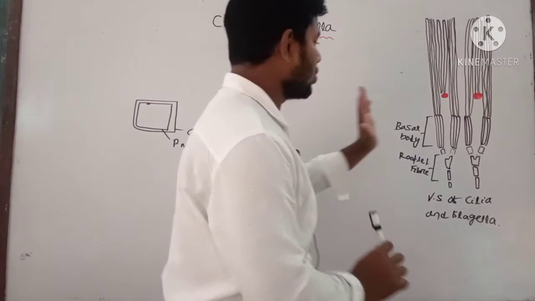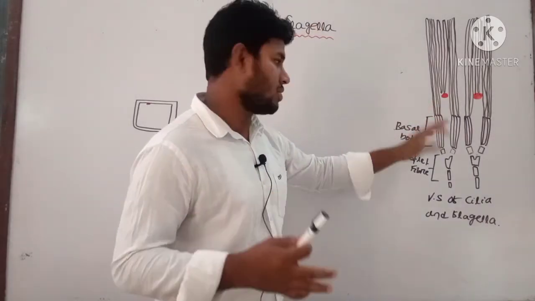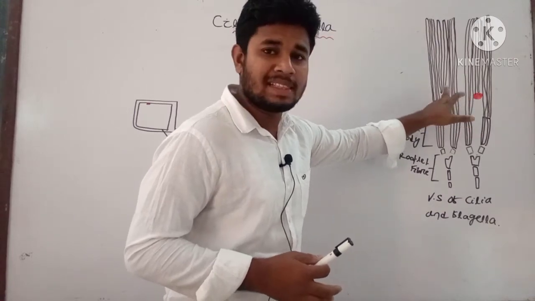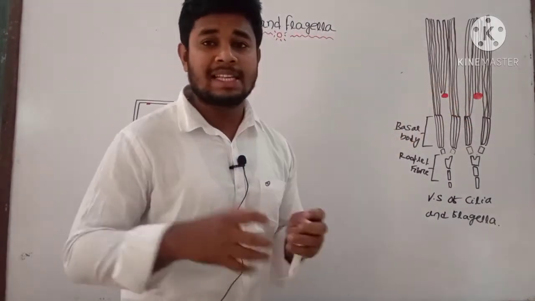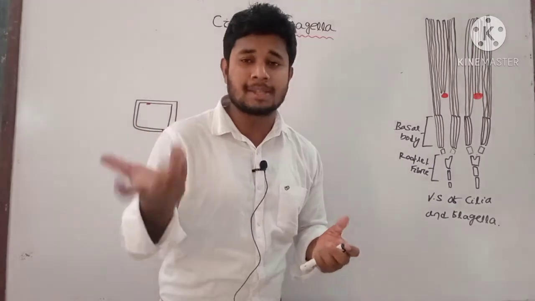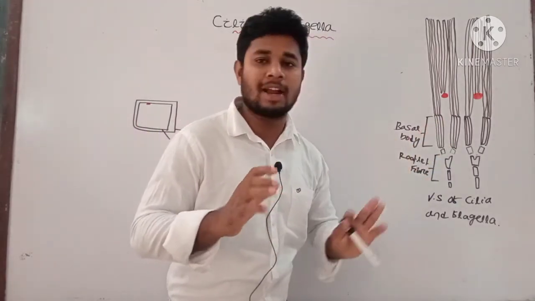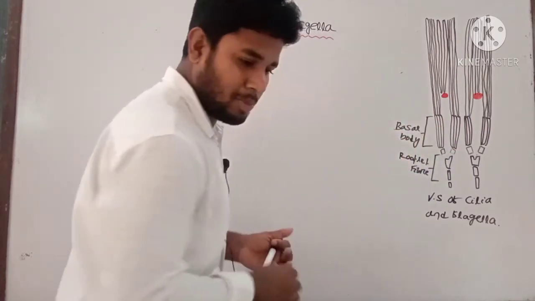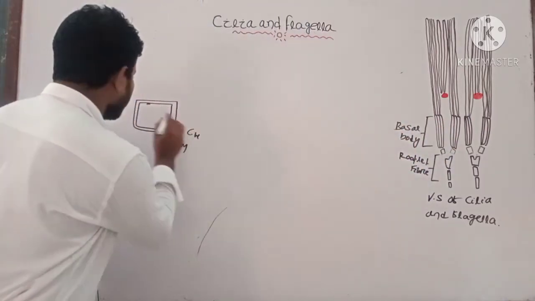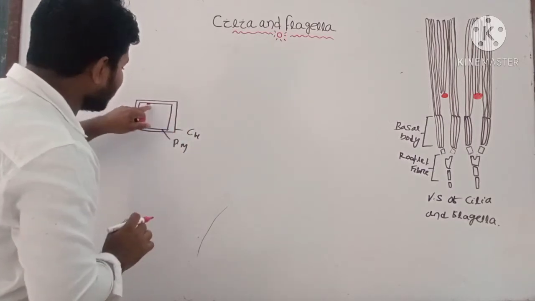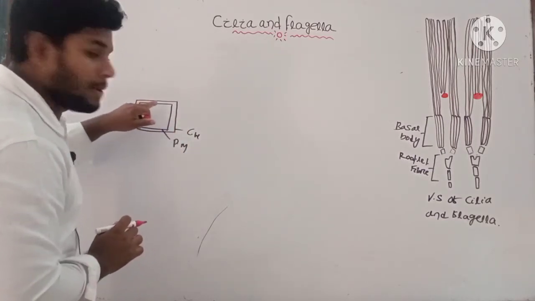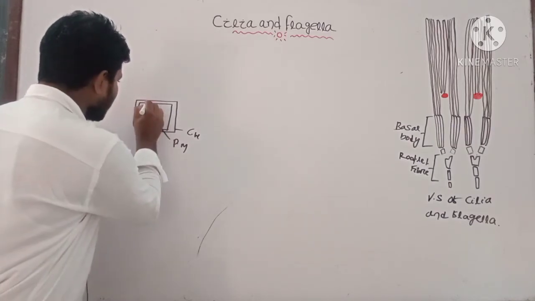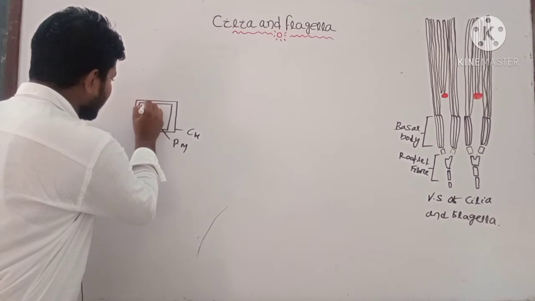Let us now discuss the basal plate. What is that structure? Above the basal body, there is a plate-like structure. These plate-like structures are singlet structures, having single subfibers, but in the basal body you can find triplet subfibers, that is, three subfibers. Here it is present at the level of the cell membrane. This is our cell membrane.